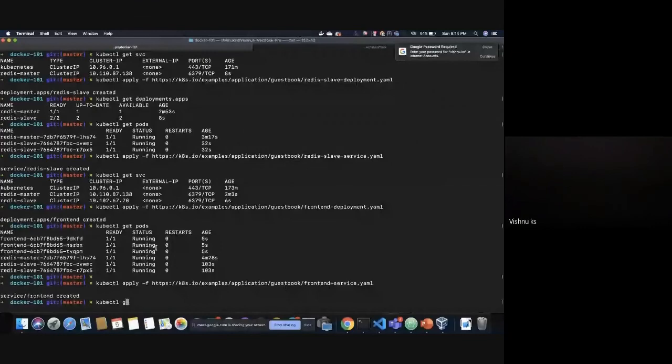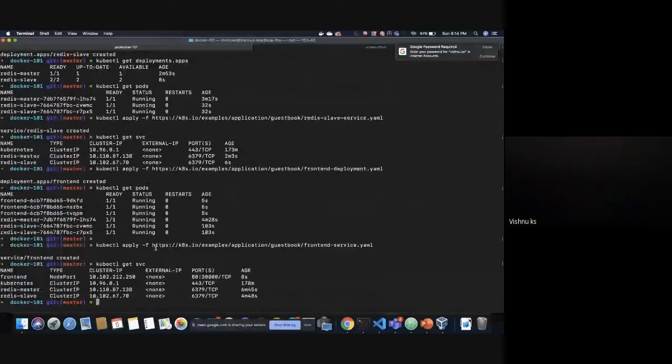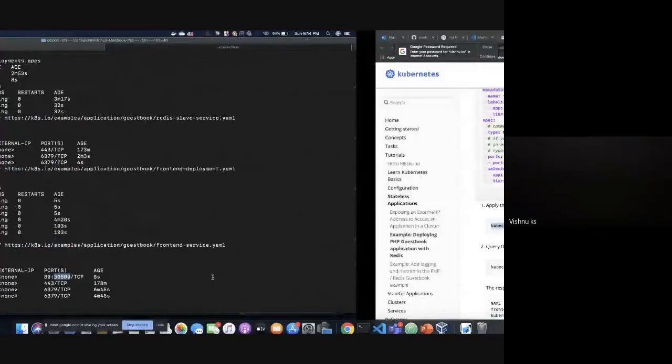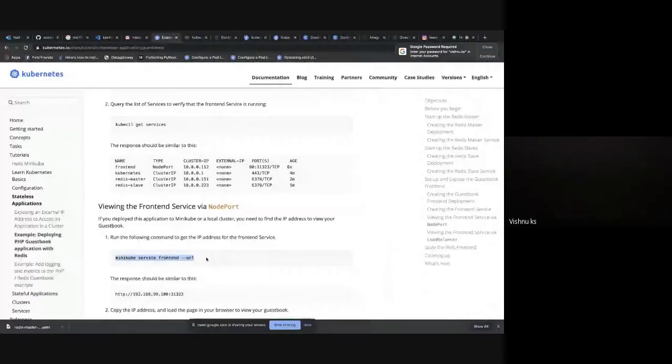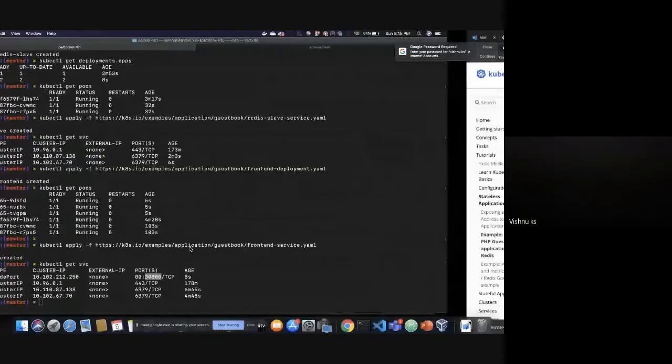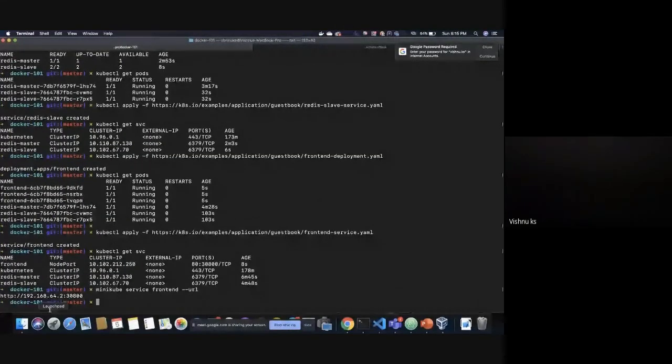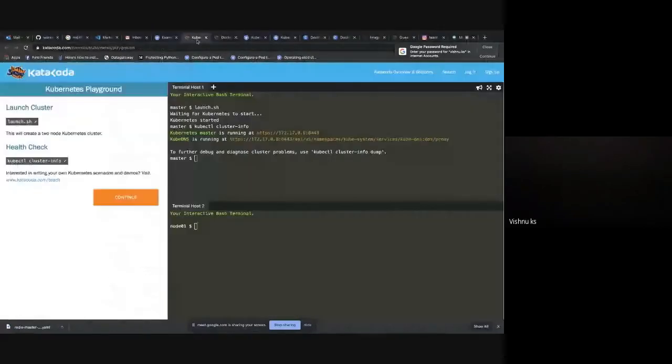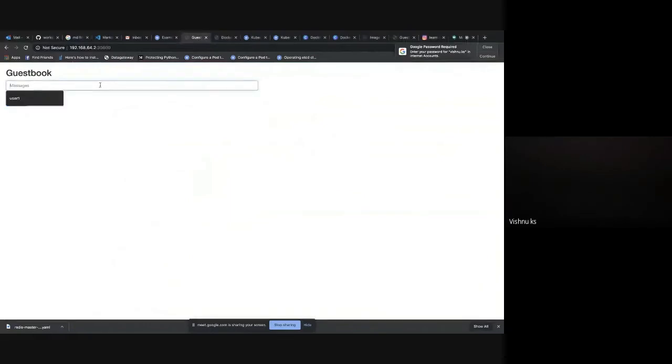Get svc. NodePort. So here NodePort, right? So this is the minikube command to get the URL of that NodePort service. So if I go to my browser, I'm able to access that application, right?